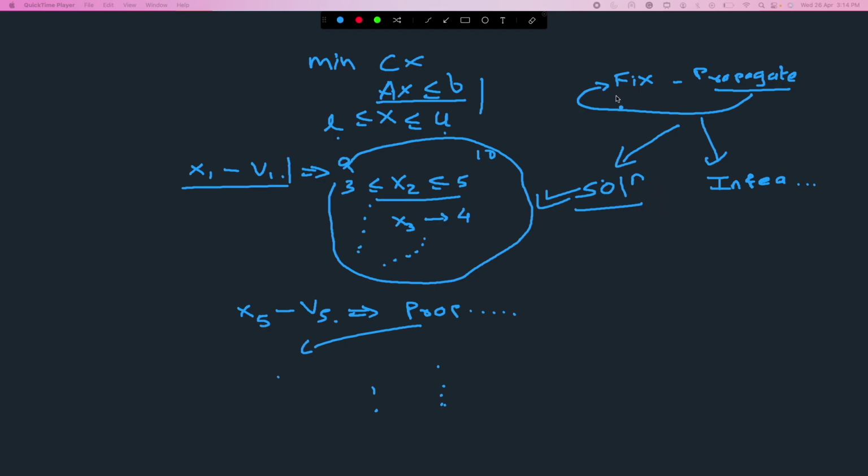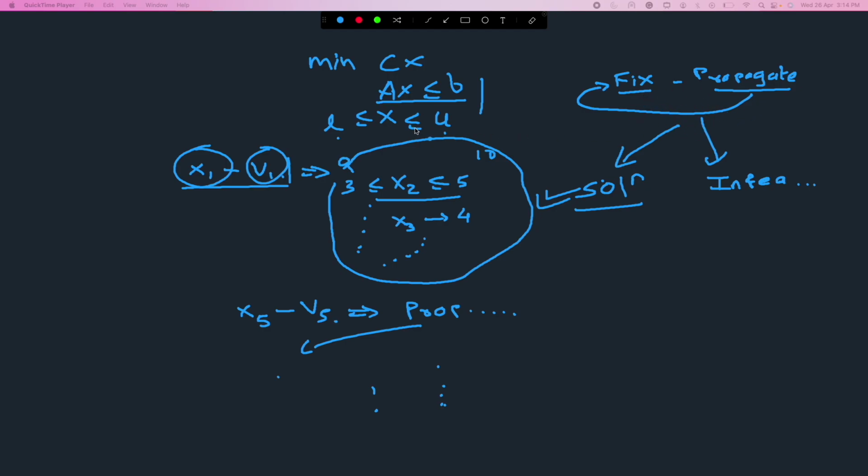Now, there are a lot of questions in this heuristic, right? So how do we fix the variables, right? How did I decide whether to fix x1 first or x5 first, or even when I fix x1, which value to fix it to, right? All those questions are there, and this is like a general framework, right?